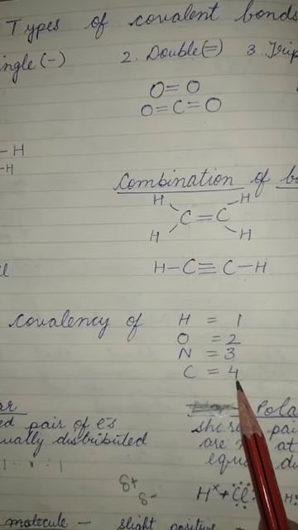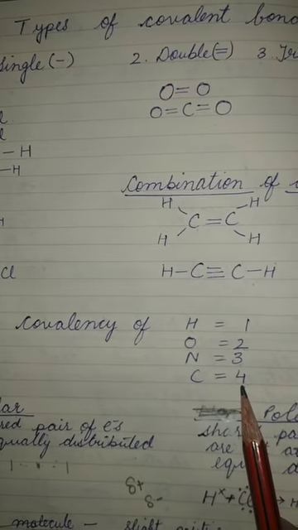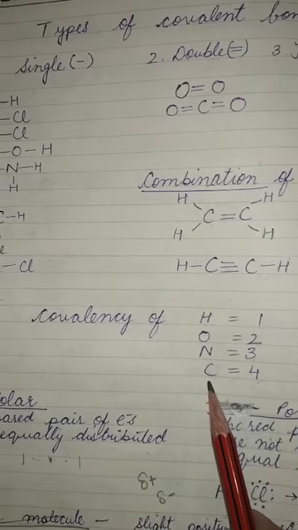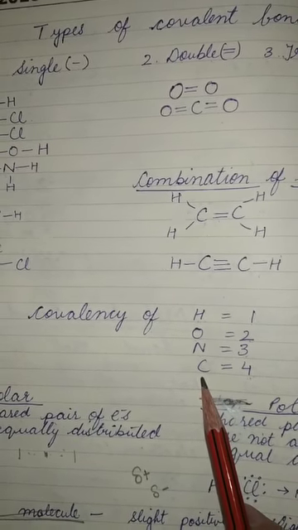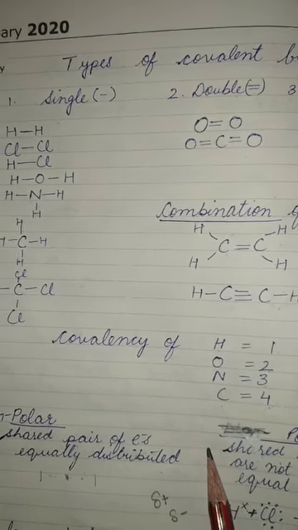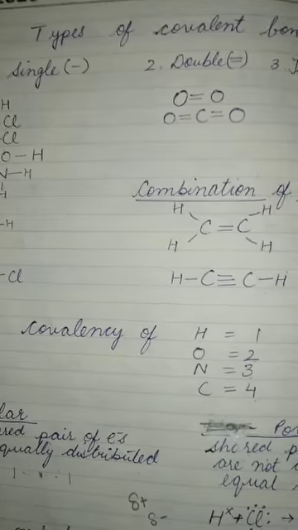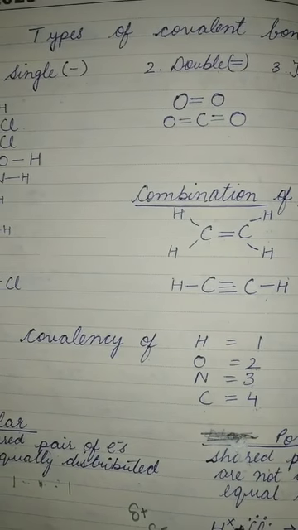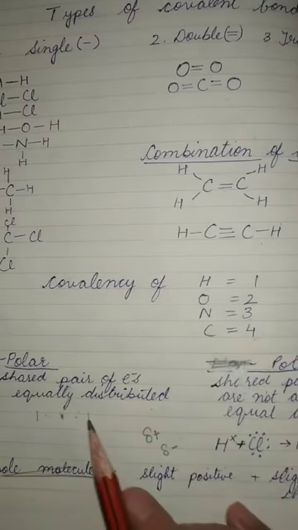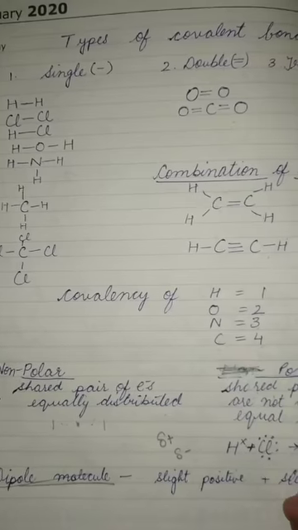If they are sharing four pairs of electrons, then they will have a covalency equal to 4, as in the case of carbon. Now there are two types of covalent compounds: non-polar and polar.